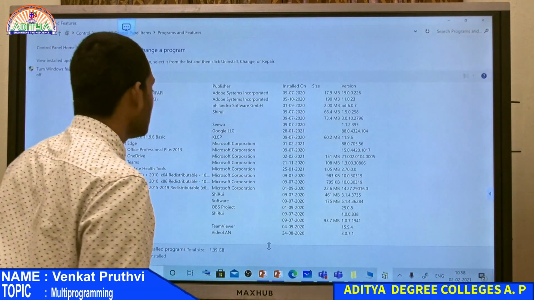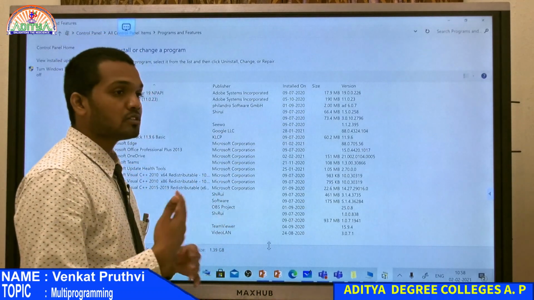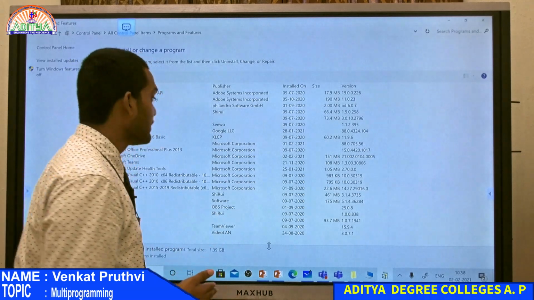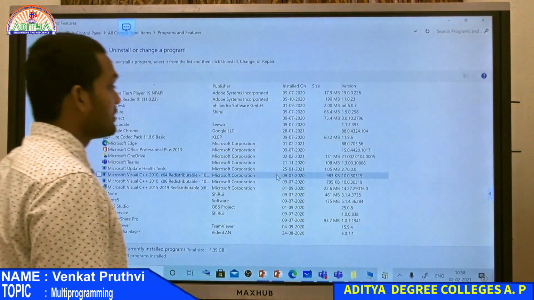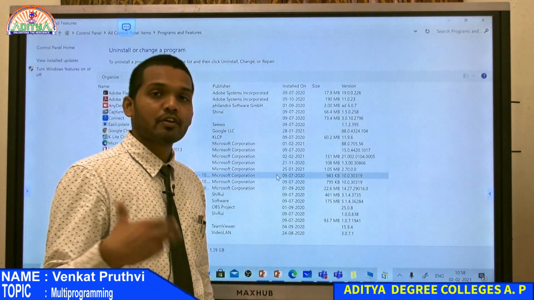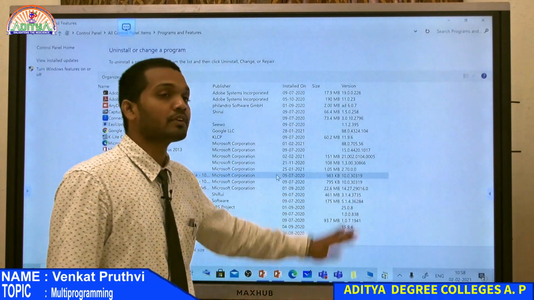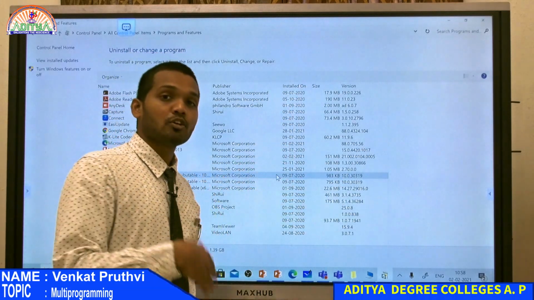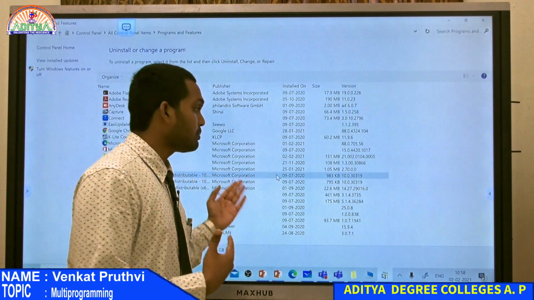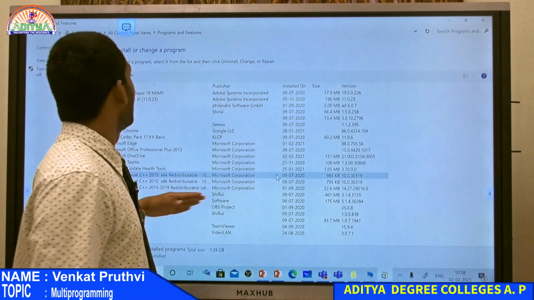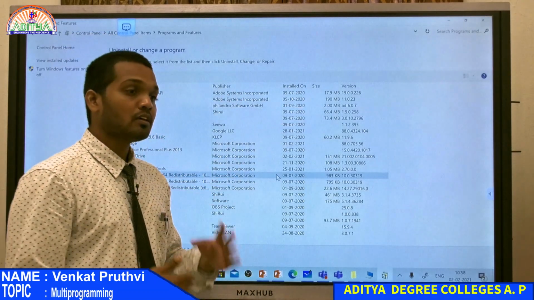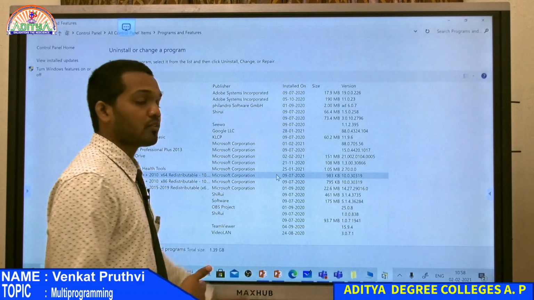And if you want to refresh the programs that are there on the computer, you have an option on the top called the reload or refresh button. If you click on that, you will be able to see all the data that is there. Sometimes when you are on this page and you have updated an application, it won't directly reflect over here. You have to refresh it, or close it and open it, and the data related to that program will automatically get updated here. That is the reason we sometimes use the refresh button in the control panel, to understand the present data available for the required program.